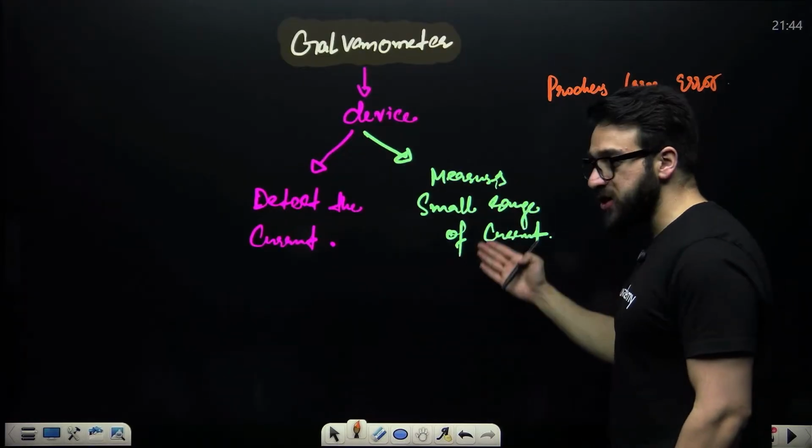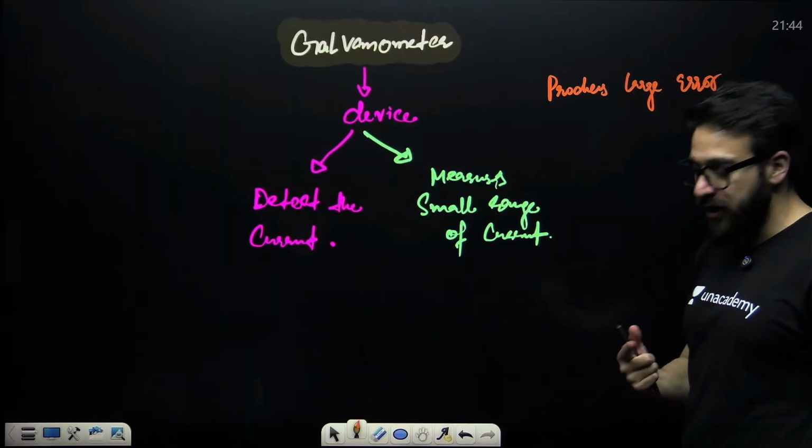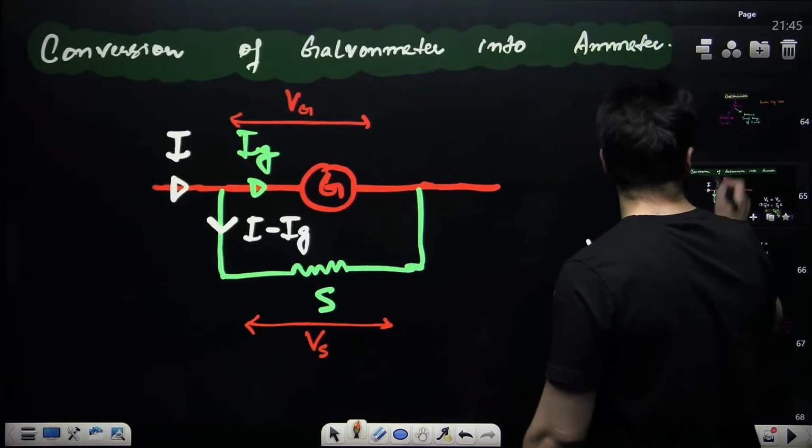First problem is it measures the small range of currents. It cannot measure the large current. Second problem is it produces large error. So what do we do in order to overcome that problem? And how do we make the galvanometer?